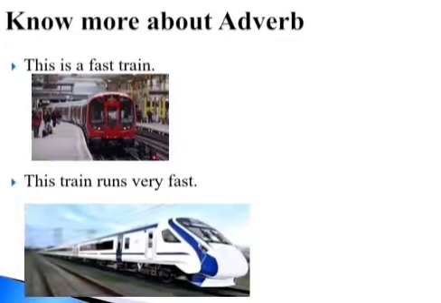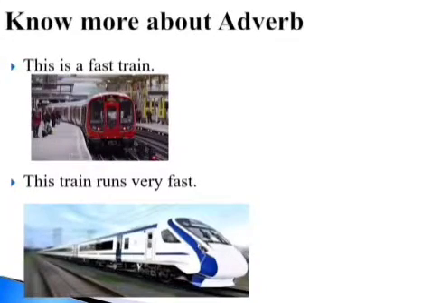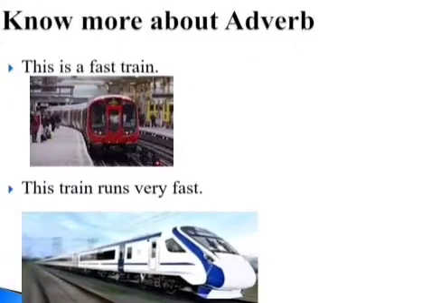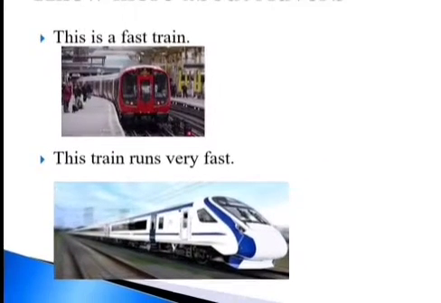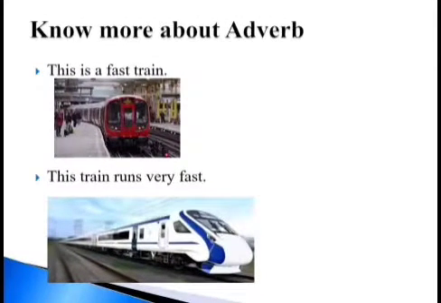Now we must know more about adverbs. See the difference, a very beautiful difference. This is a fast train, and this train runs very fast. Here the word fast is an adjective in one sentence and an adverb in the other. This is a fast train.